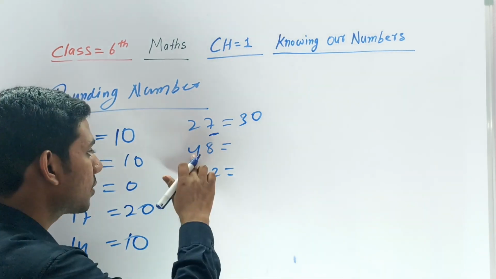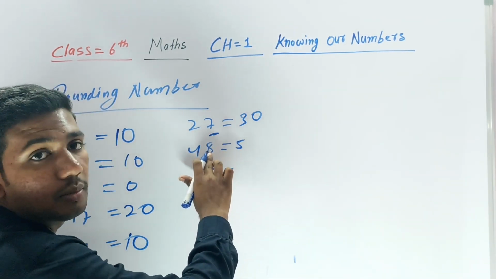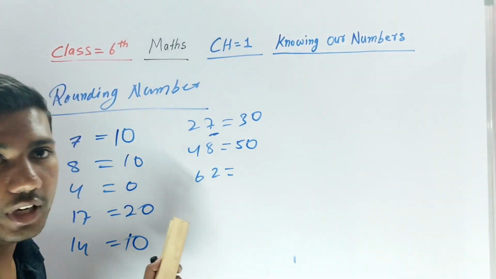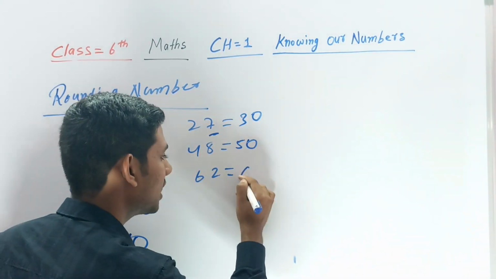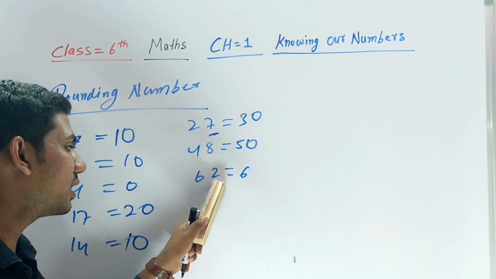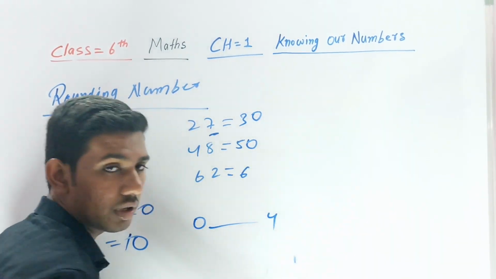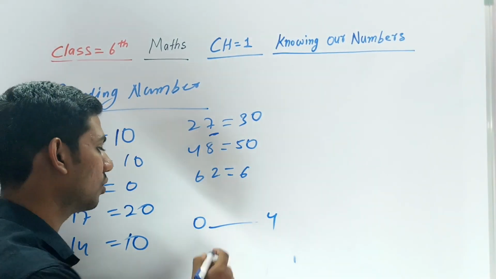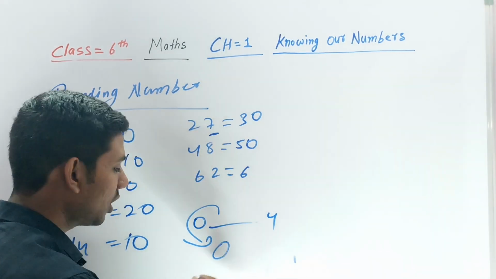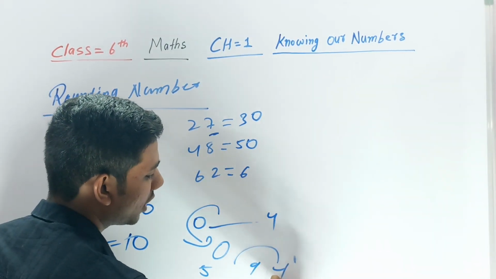It's going to be ahead only. That's 4. It's become 5. And this is 0. 62. It means it's going behind. That number will not be changed, but whatever number is between 0 to 4, it becomes 0. Or whatever number between 5 to 9, it's going ahead plus 1.